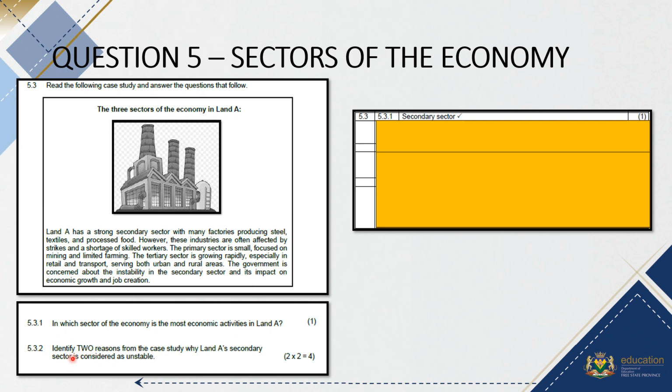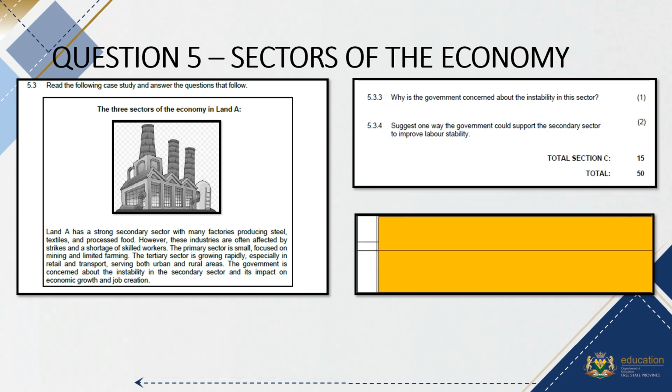Then it asked, identify 2 reasons from the case study why Land A's secondary sector is considered to be unstable. So the learners must have identified the frequent strikes and the shortage of skilled workers, 2 marks each for a total of 4. Then they asked, why is the government concerned about the instability in the sector? The instability in the sector can impact on the economic growth as well as on job creation.